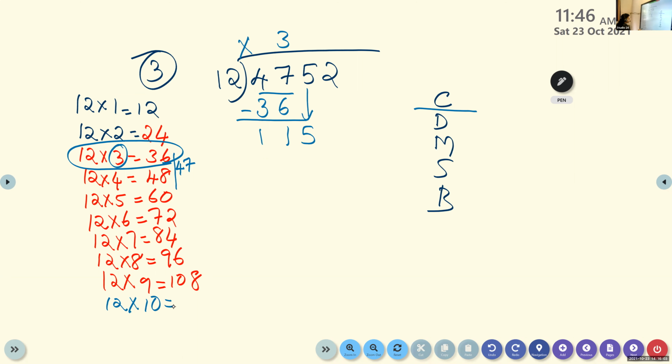115 is between 108 and 120. So what do we write here? 108. So 12 times which number? 9. 12 into 9 is 108. Now, subtract. 5 is less, so what we have to do here is 15 minus 8. What is 15 minus 8?